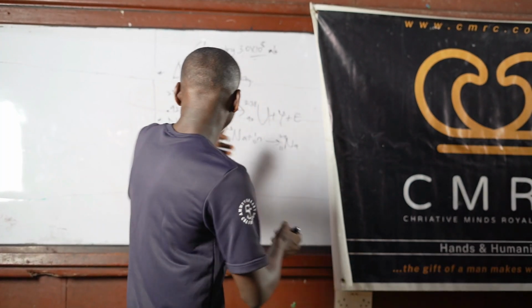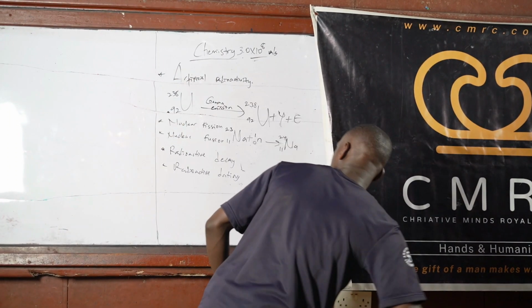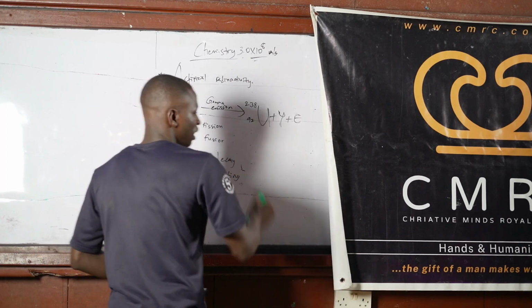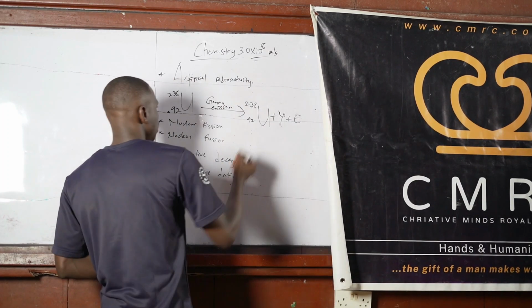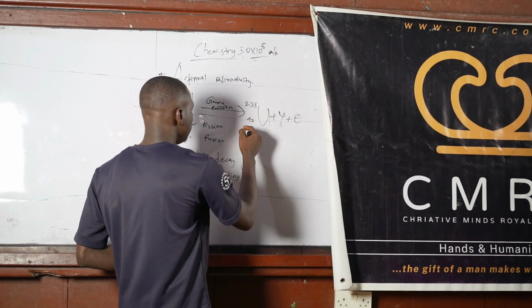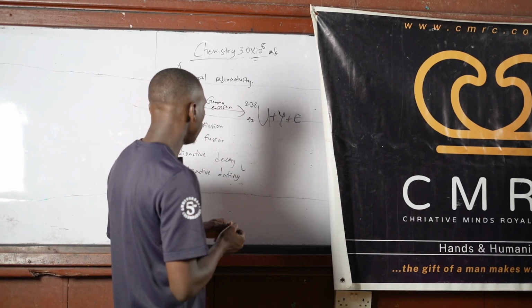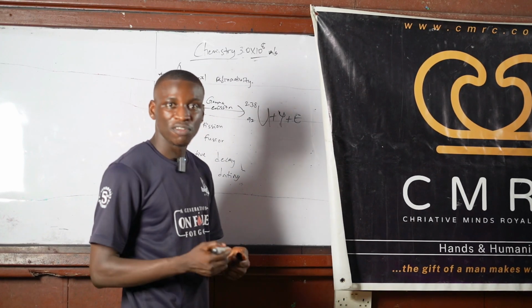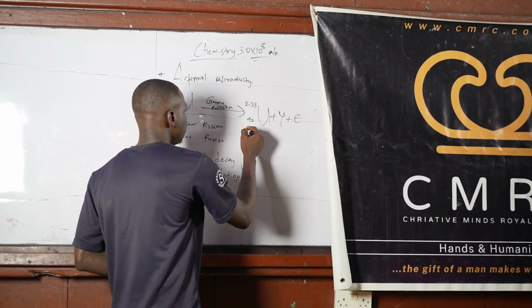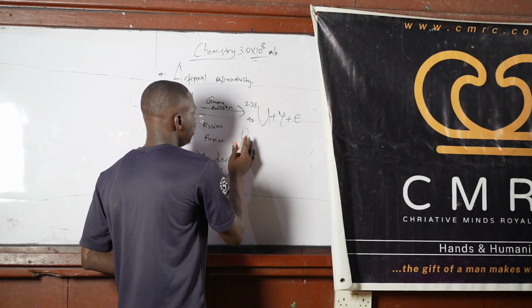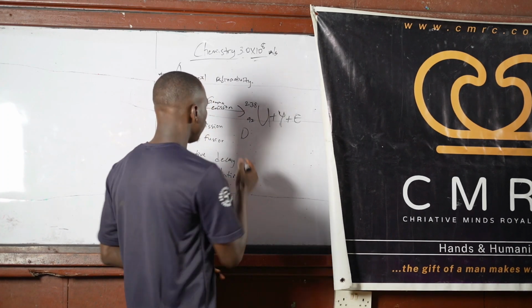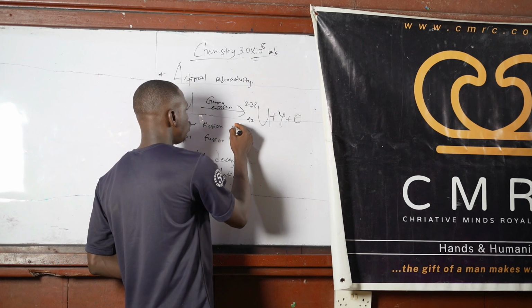So for example, under nuclear fusion, let me give you an example. Let's say you are combining deuterium. Deuterium is an isotope of hydrogen. This is deuterium, D. It has a mass number of 1, atomic number of 2.